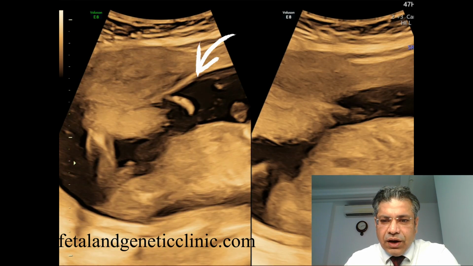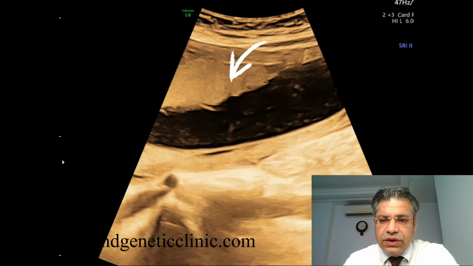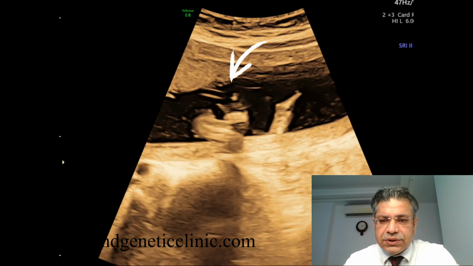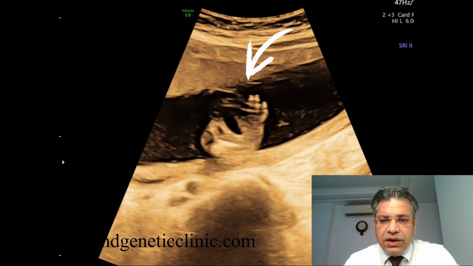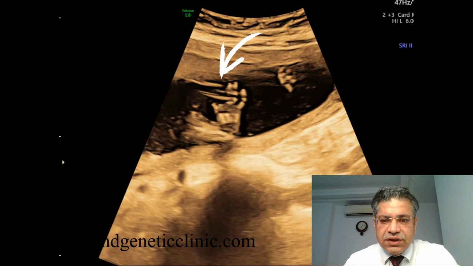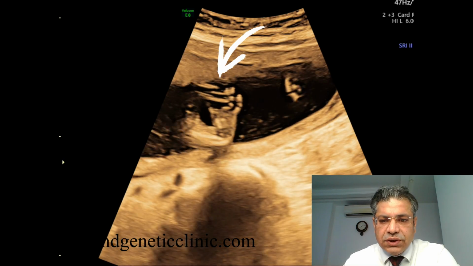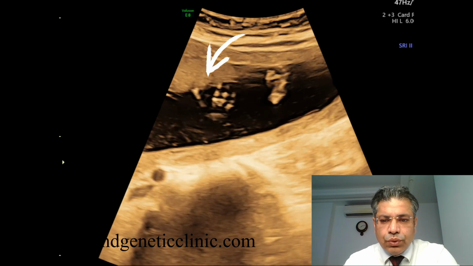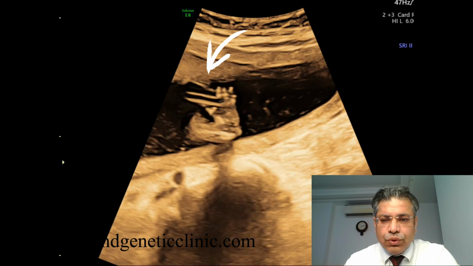If you look carefully, you may remember this character from Baahubali; this is a radial ray defect. Now look very closely, and we see that this is the left hand. We hardly could see the left thumb. The thumb is absent. Instead of five fingers, we are able to see only four. Invariably the left is a club hand, and there is a restriction and contracture at the left elbow. We see only four fingers, the thumb is not visible, and there is a deficiency of the radius bone.